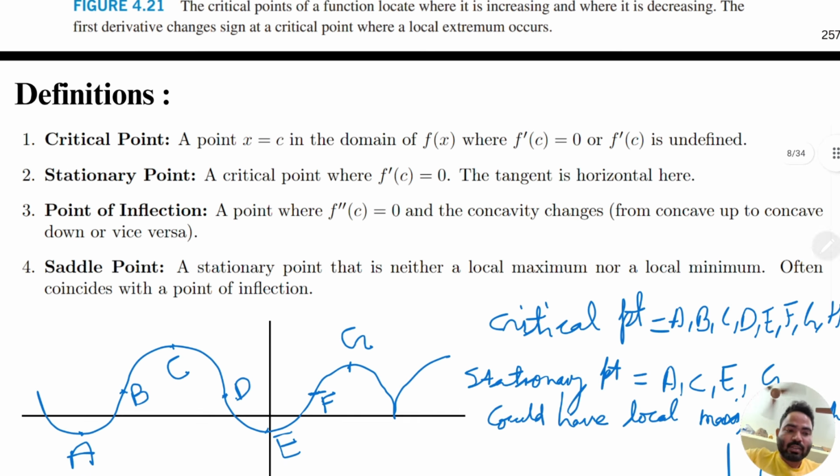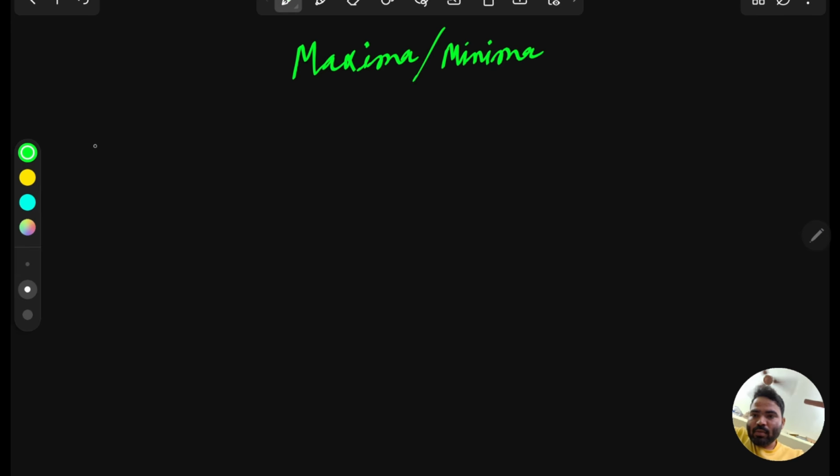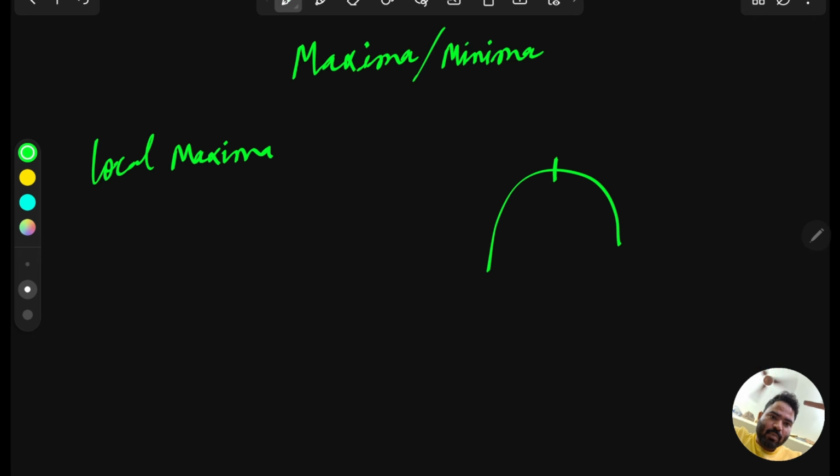Now come to the questions. With the help of the questions we will discuss. So local maxima. Local maxima means if you have a function, at any point a, f(x), the function value, is less than f(a), for x near x equal to a,